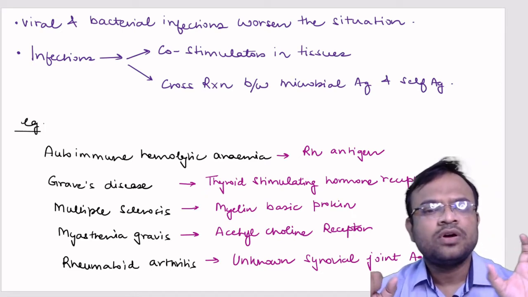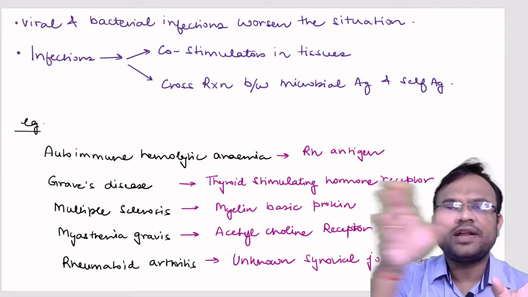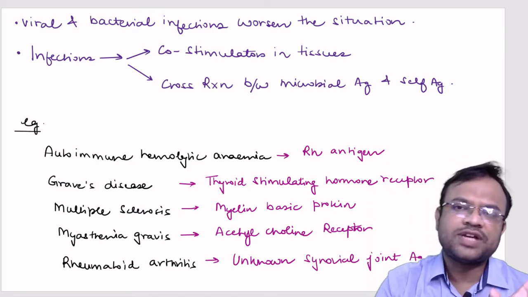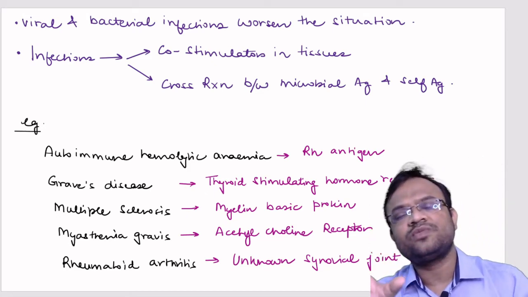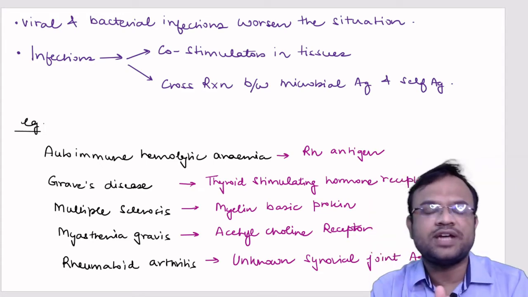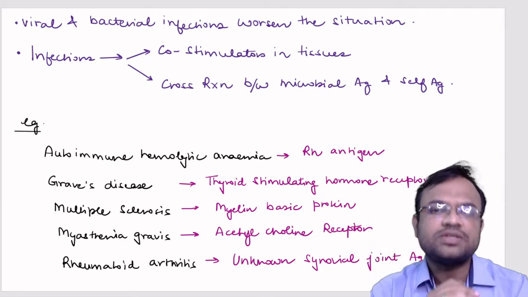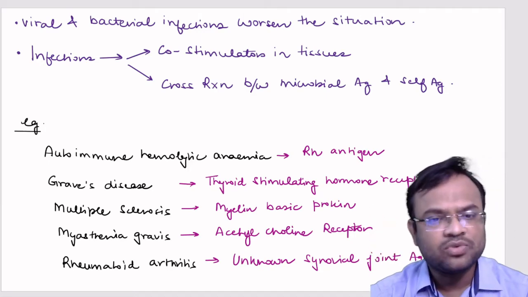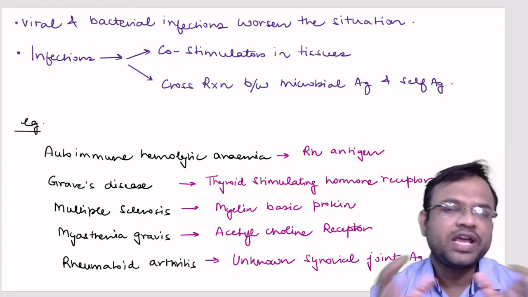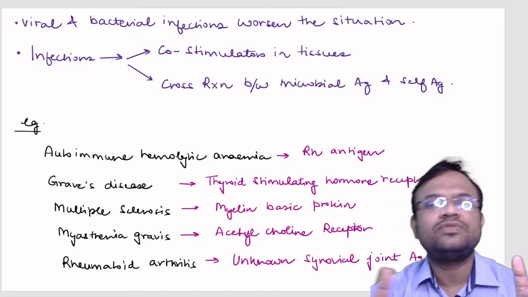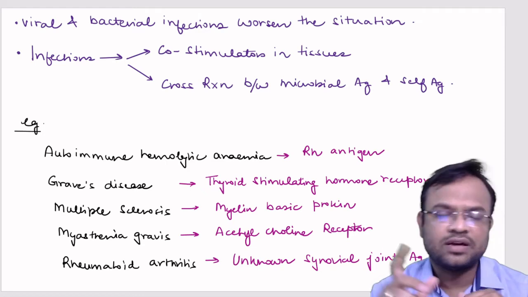So in case of autoimmune hemolytic anemia, what will happen? If the Rh antigen is present, your immune system will mount an immune response against that Rh antigen, and there would be collateral damage. That means the RBCs would also burst. This is called autoimmune hemolytic anemia. Let us talk about Graves' disease. It has an unusual name, isn't it? Graves' disease is named after the doctor who first found out or reported this disease.